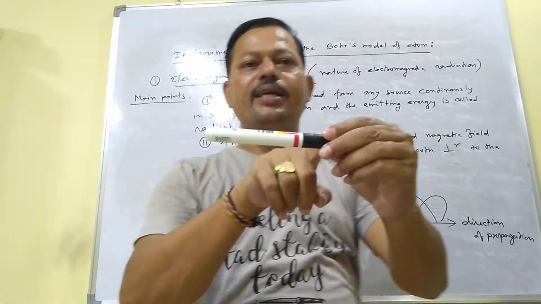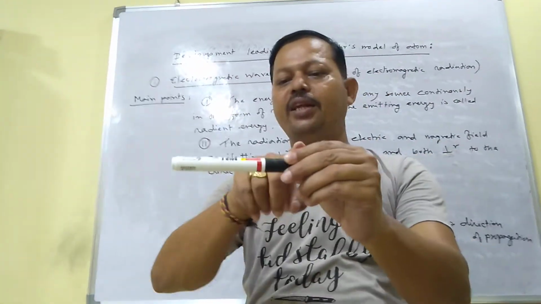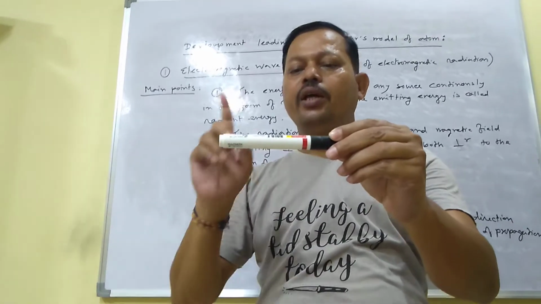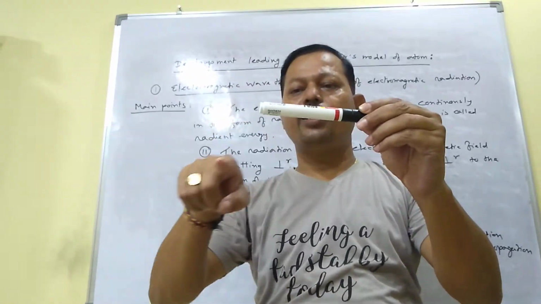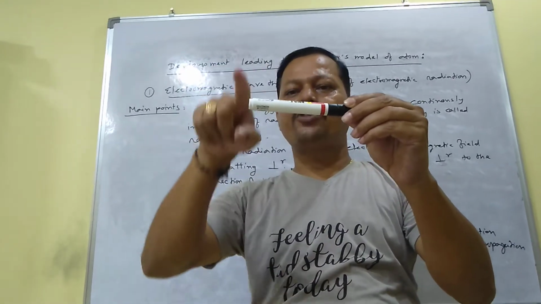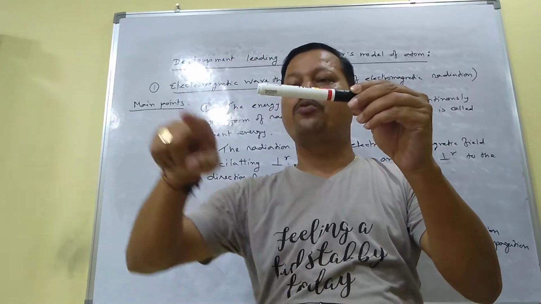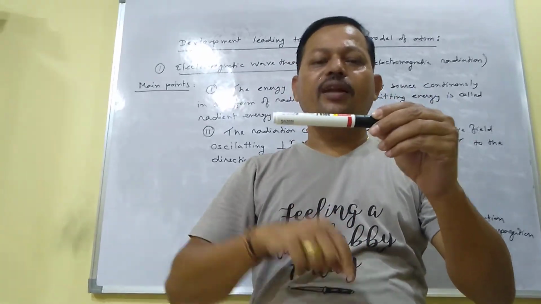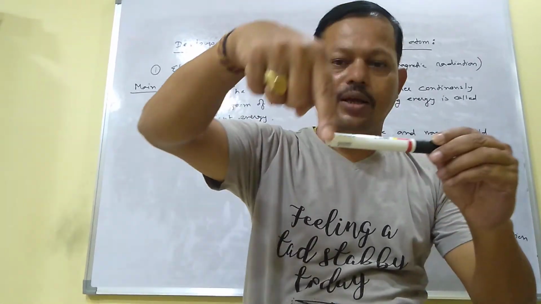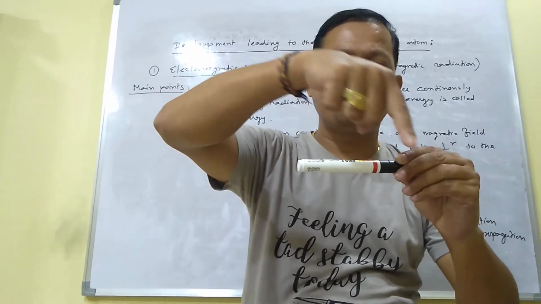Suppose this is the direction of propagation of light, I mean in this direction the light is coming. In presence of an electric field, the radiation comes this way, I mean perpendicular to the direction of propagation. At the same time, if we apply a magnetic field, the radiation comes this way, I mean both are perpendicular to each other.